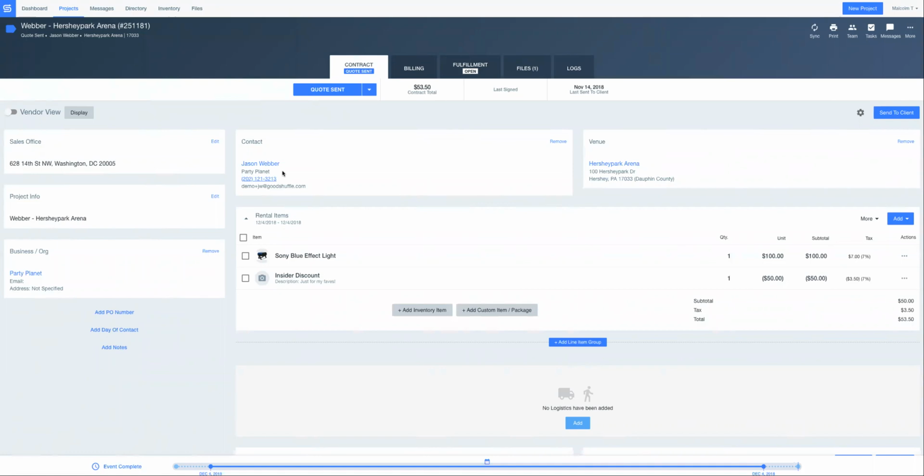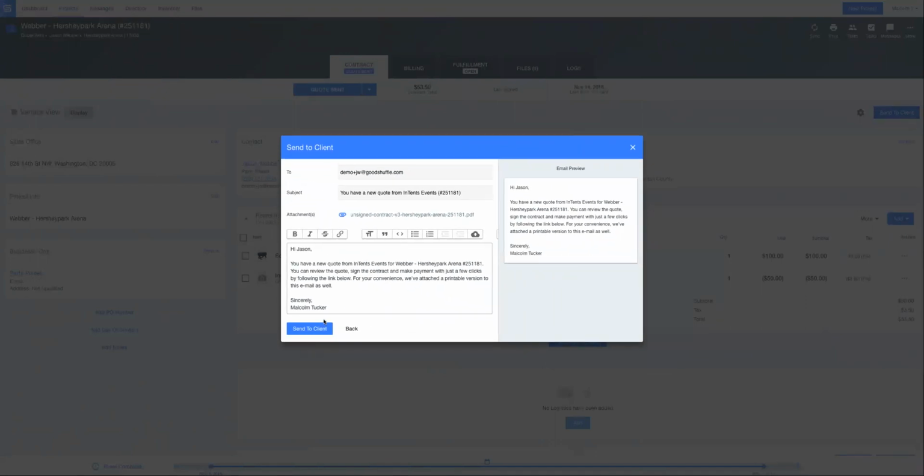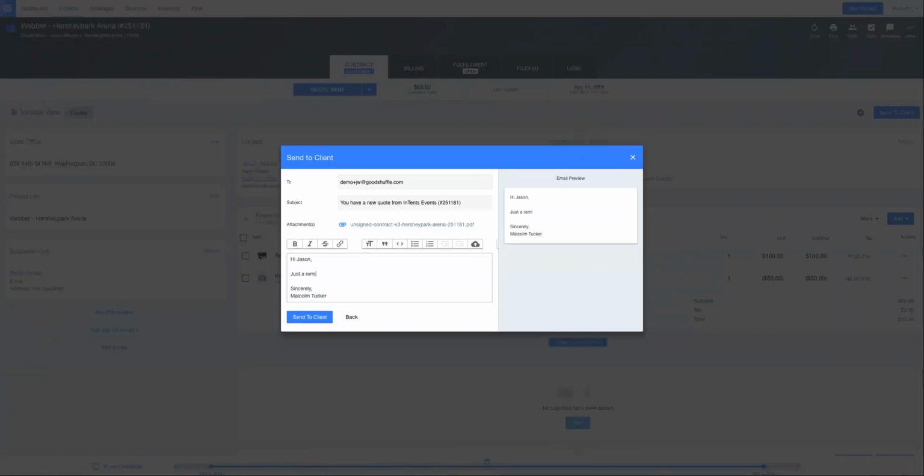Maybe they haven't had a chance to review this quote yet. So I'm going to go and send the quote to the client. And again, I can customize this text to whatever makes more sense for me, like just a reminder. Did you want to proceed? Or whatever salesy language you want to use.